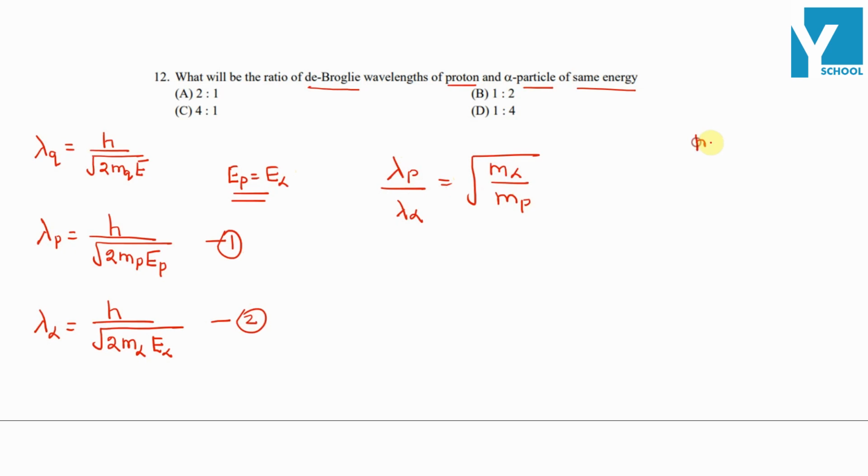And we know mass of alpha particle is equal to 4 times of mass of proton. So this will be equal to root of 4 by 1, which is equal to 2 by 1. So looking at option A is the right answer.